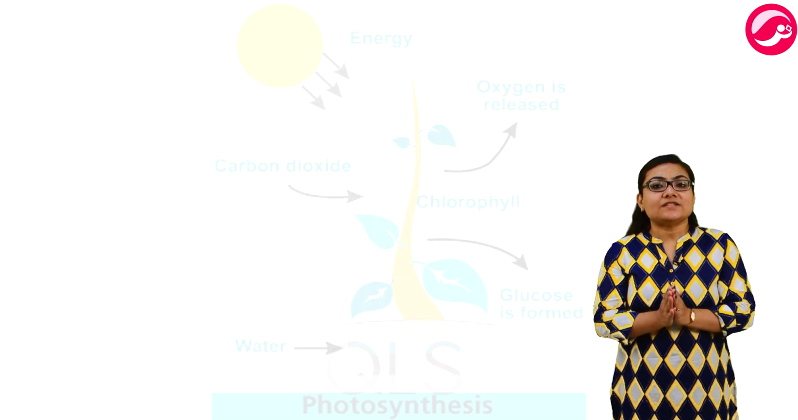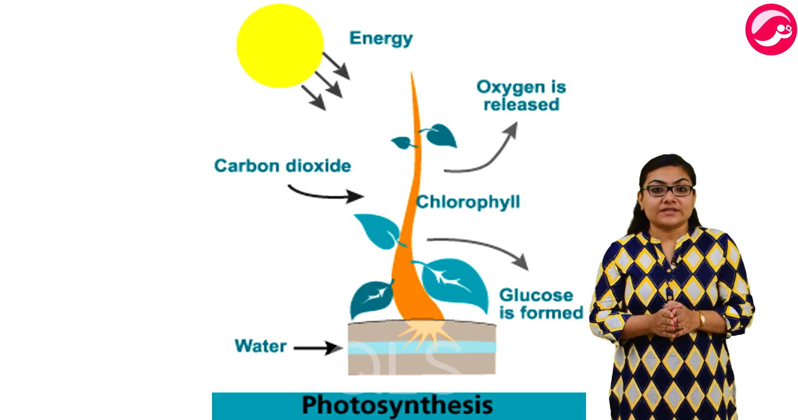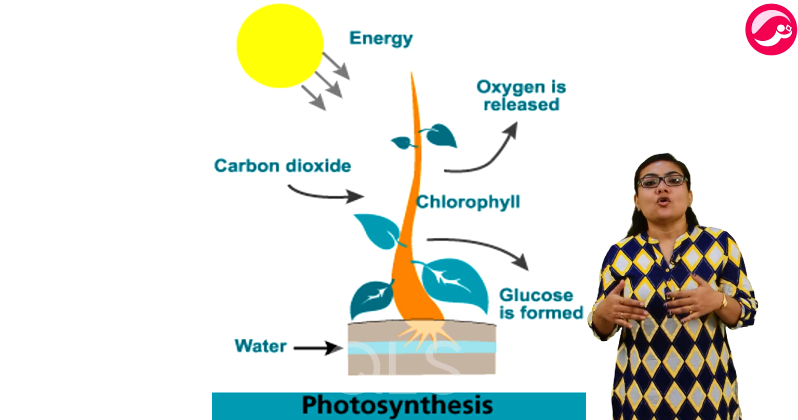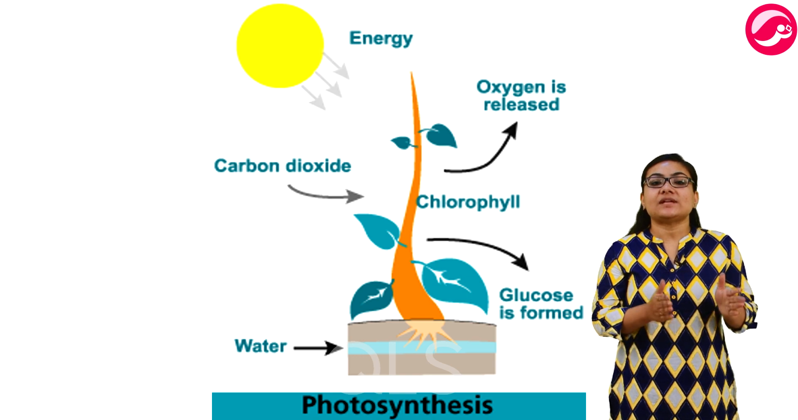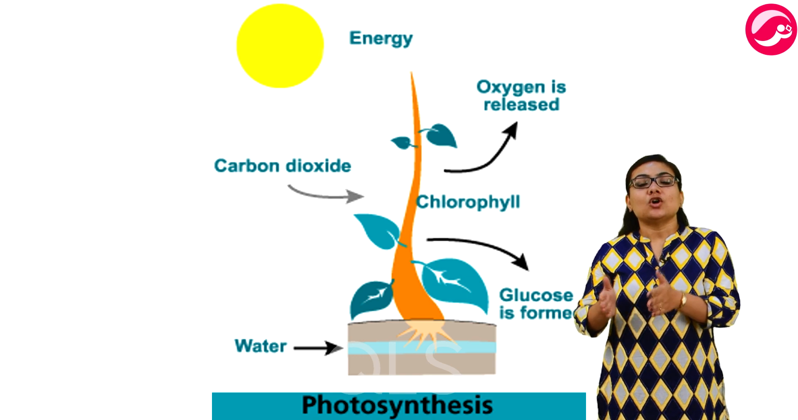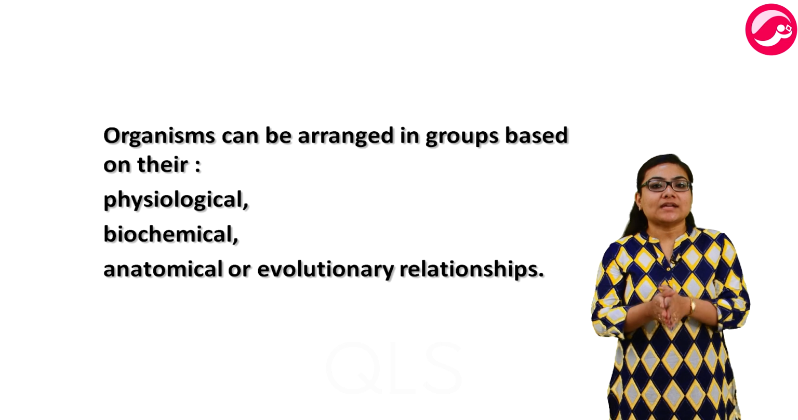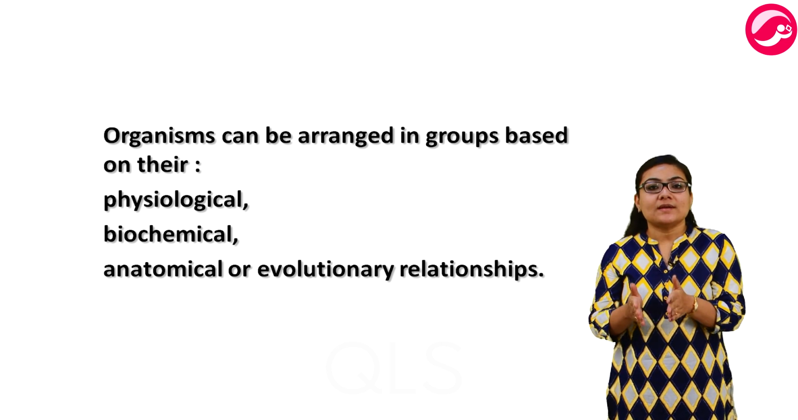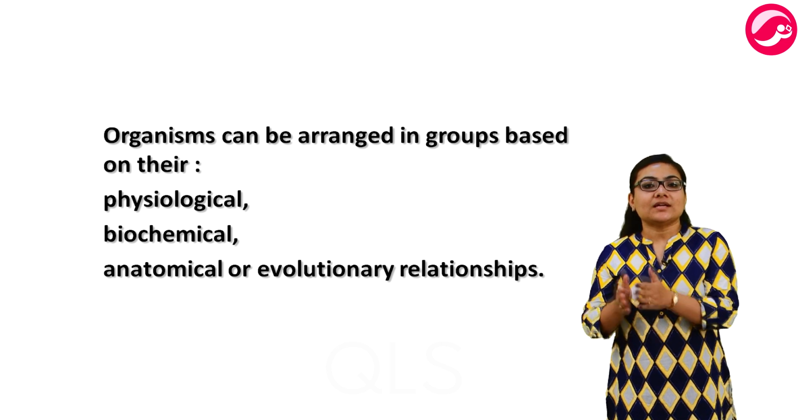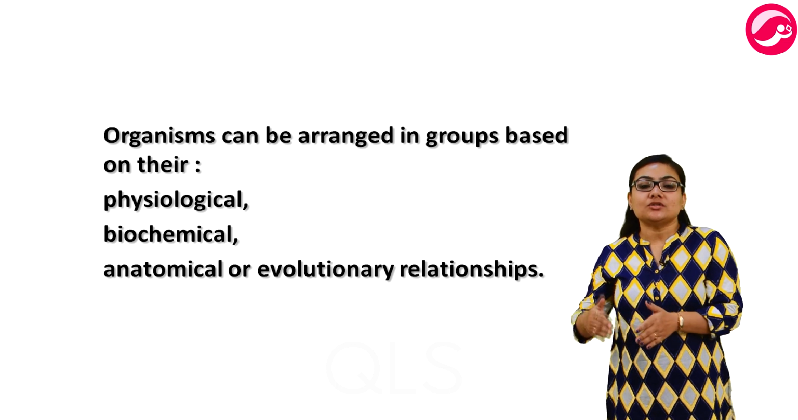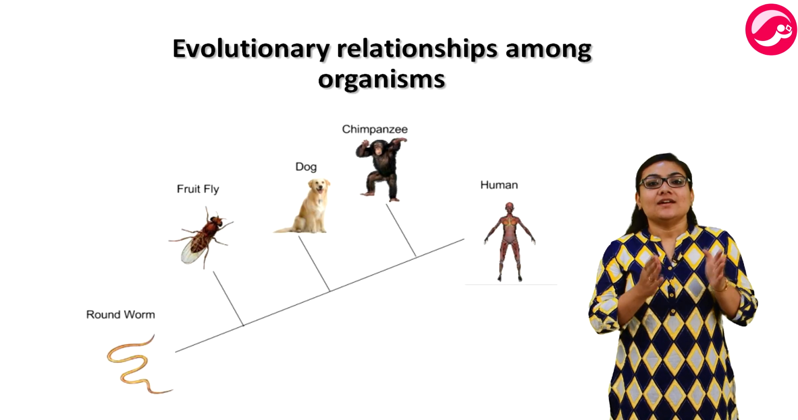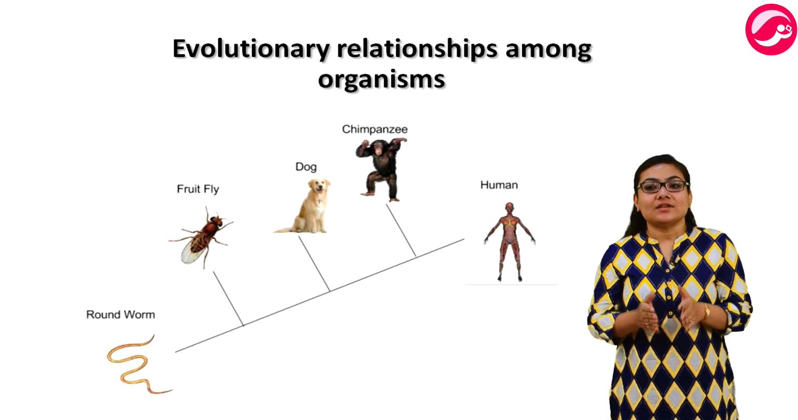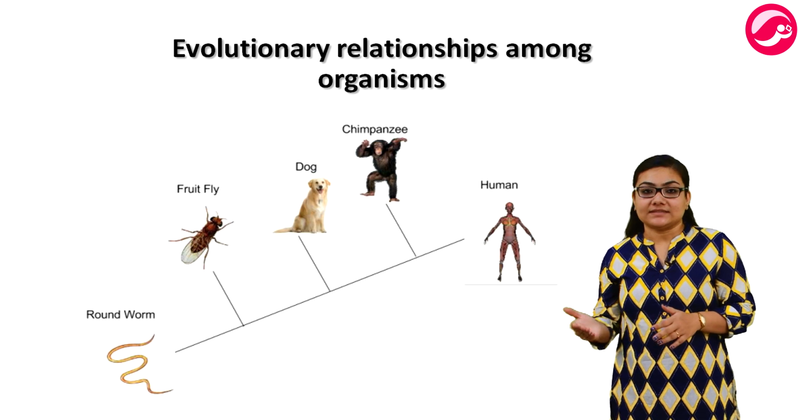The basis for classifying the multicellular organisms is whether they are capable of photosynthesis or not. The basis for classifying non-photosynthetic organisms is the presence or absence of the vertebral column in the body. In this way, organisms can be arranged in groups on their physiological, biochemical, anatomical or evolutionary relationships. In order to find out the evolutionary relationships among organisms, we have to look for their common features, which we will study in the next class.